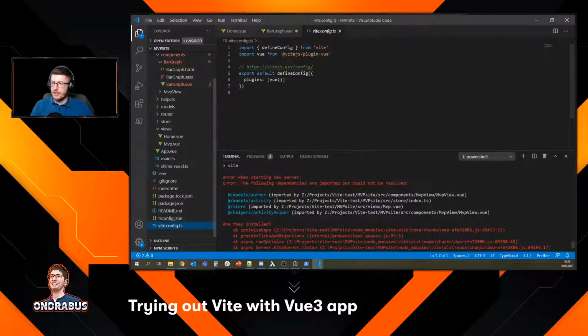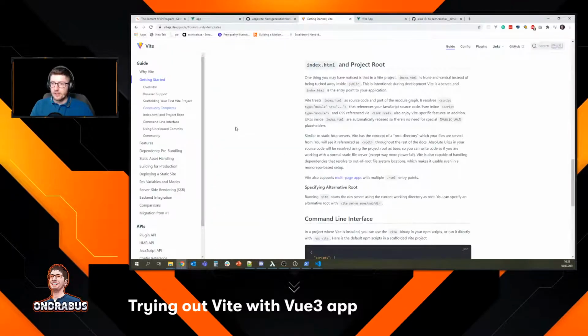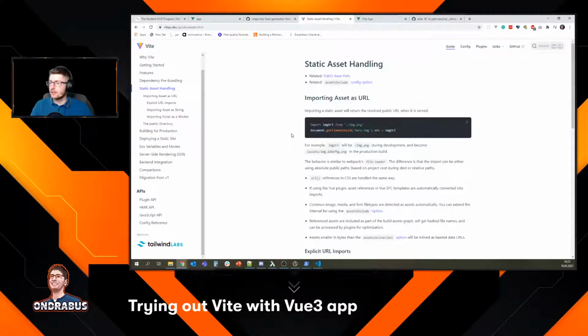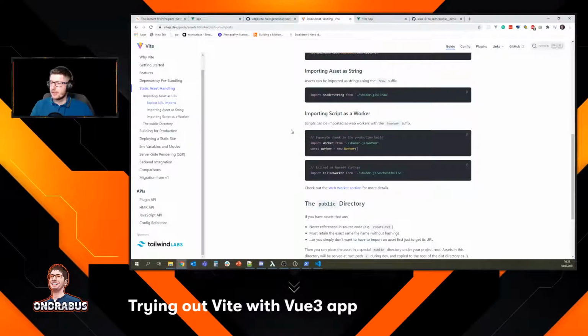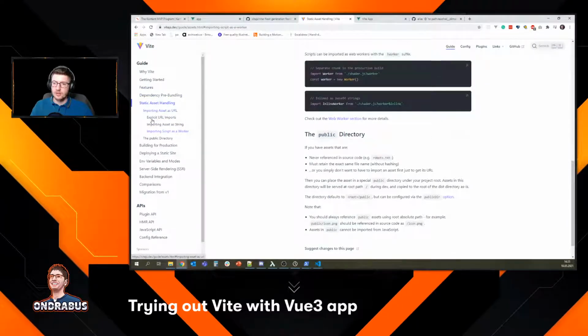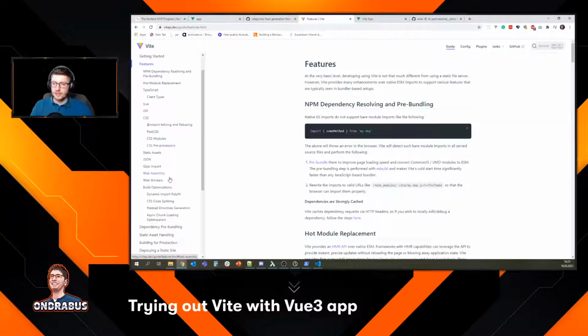Let's see the Vite config. Maybe there's something that we need to configure. That's what you get when you never read documentation. So let's see. Static asset handling. Importing public directory, no, that's not what I'm looking for. No. Importing, no, that's not what I want.